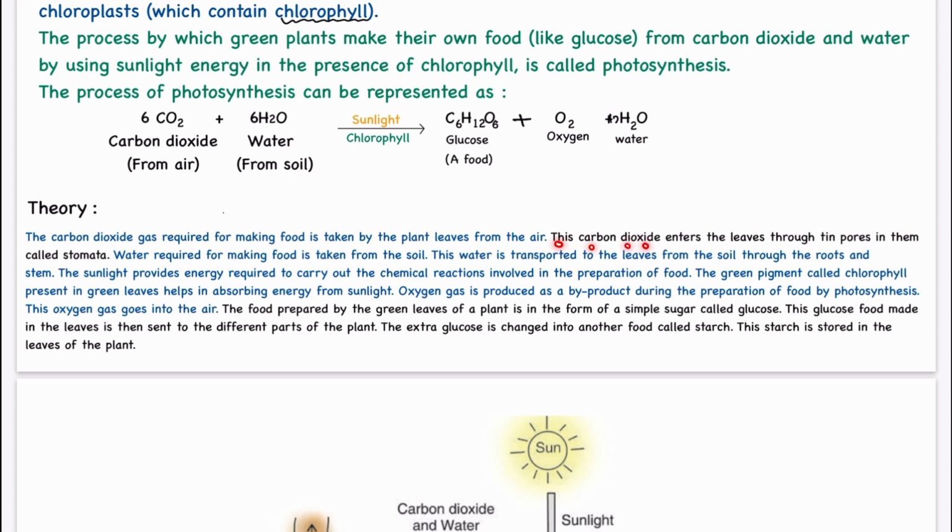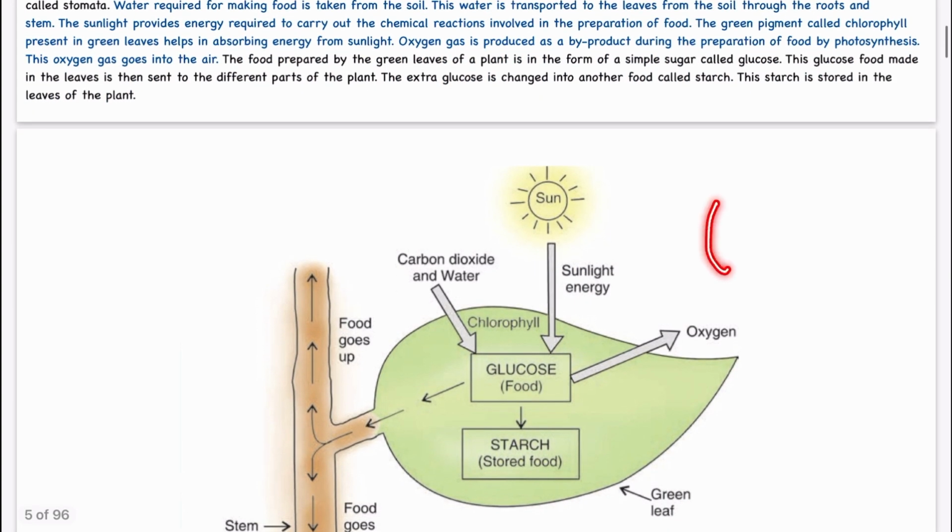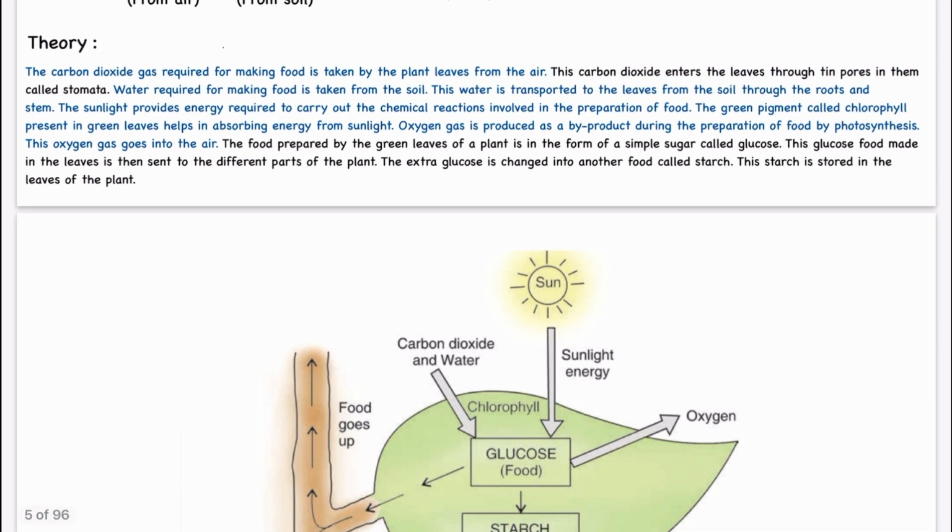This carbon dioxide enters the leaf through tiny pores in them called stomata. So in the leaves we have these pores which are known as stomata. About them we'll study in detail later. Water required for making food is taken from the soil. So we have collected our raw materials, that is carbon dioxide from the atmosphere and water from the soil.